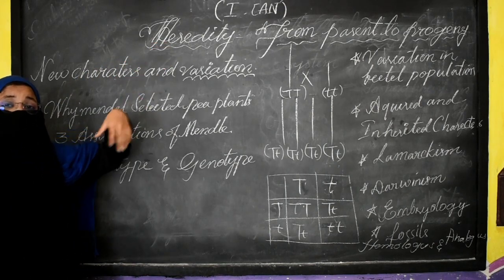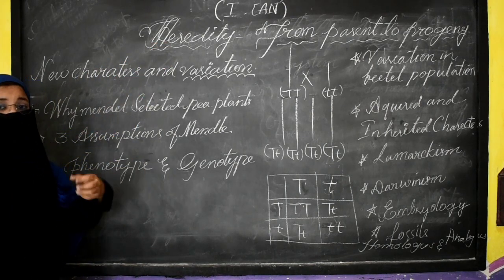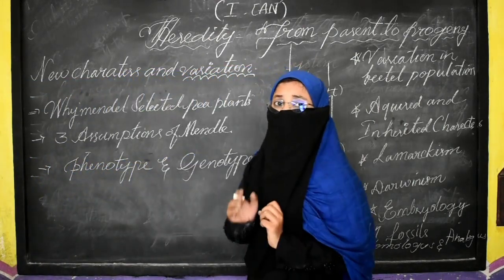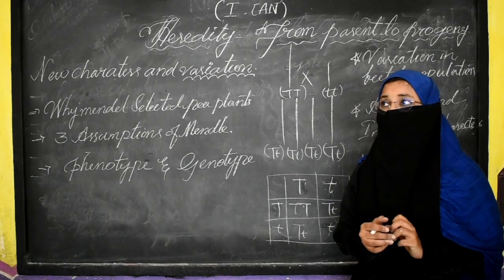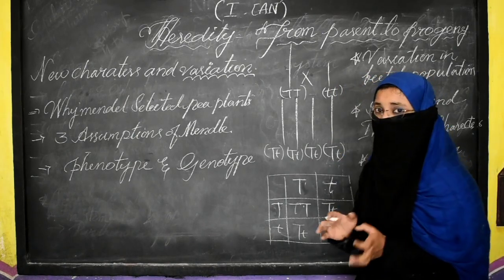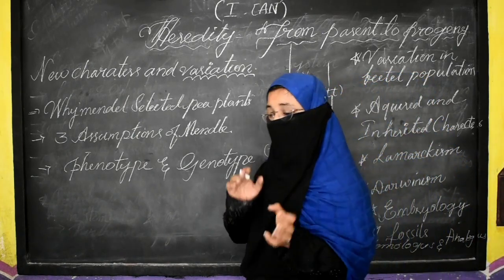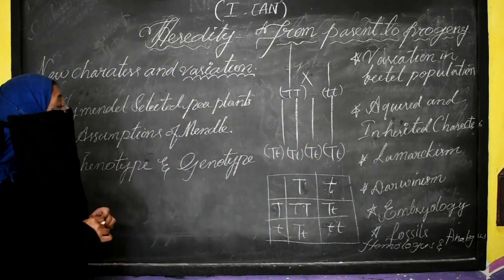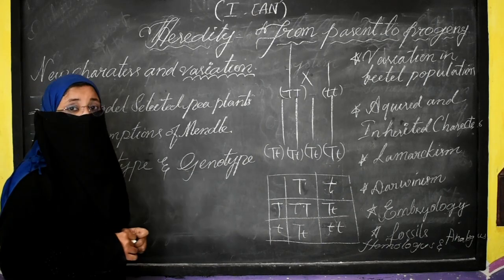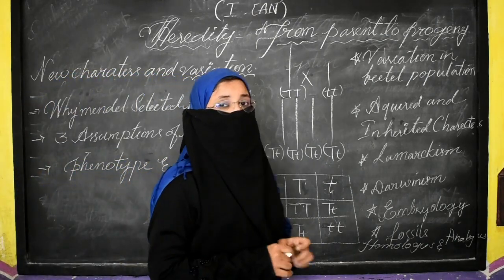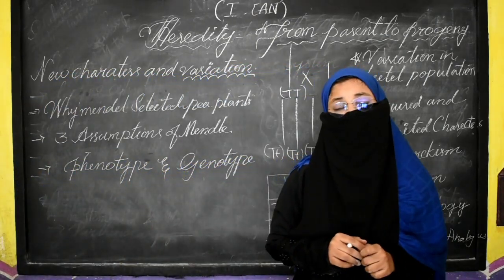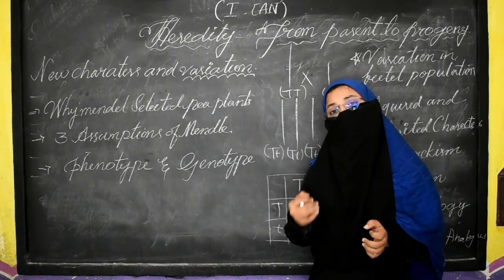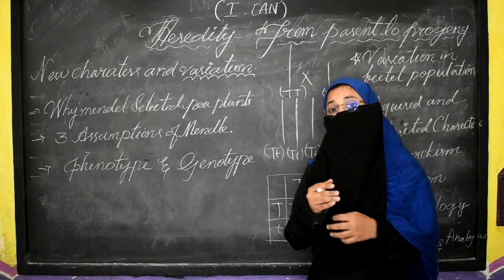inheritance and heredity are interlinked together. So you need to understand what inheritance is and what heredity is. The process through which the variations or the new characters, the traits, pass from one generation to another generation is called inheritance. Here Mendel is known as the father of genetics. He performed various experiments on the pea plant to understand how these characters pass from one generation to another generation, how they get stored.